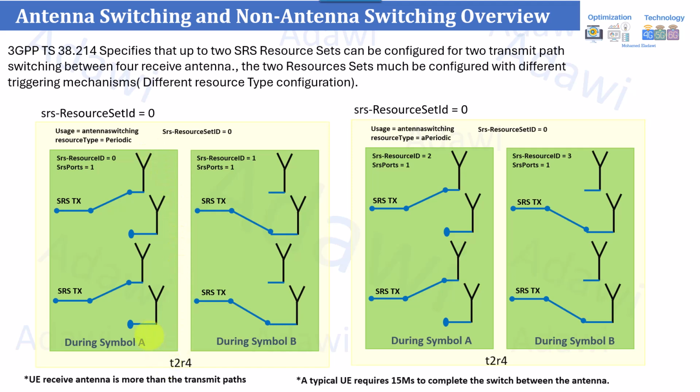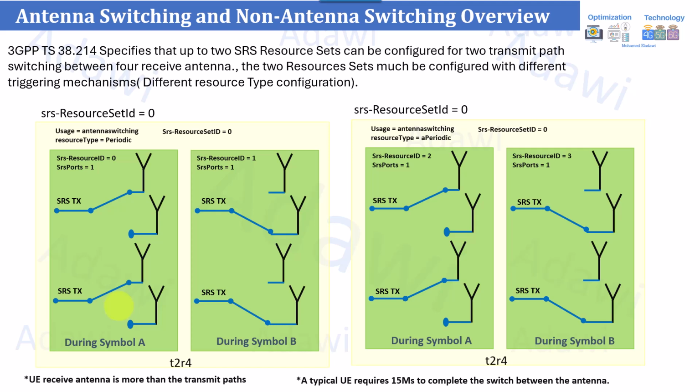Because at the end, whenever the downlink traffic beams are going to be transmitted, they will be received by the receivers, right? So the gNB needs to know all the conditions about that part. In the normal scenario, whenever you have transmitters equal to receivers, each transmitter will be linked to a receiver, so the UE can transmit the SRS directly, and the gNB can directly estimate the propagation channel of the downlink. Okay, but in this particular case, you must have this concept called antenna switching,